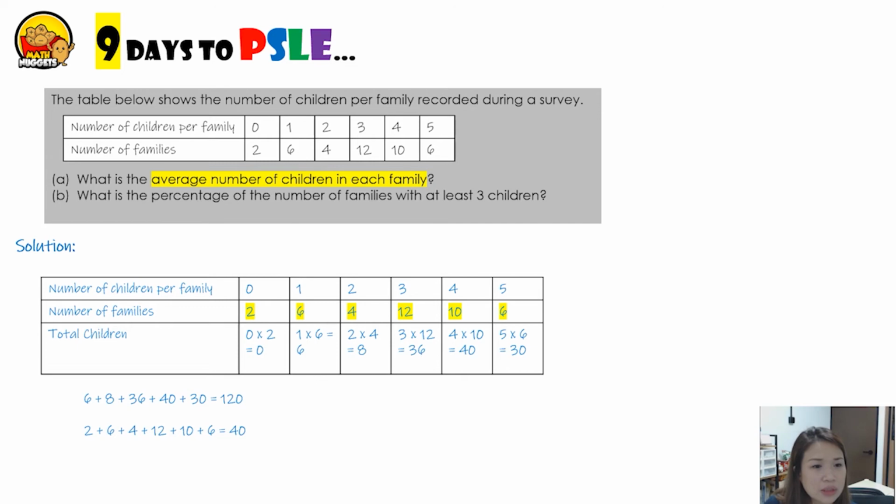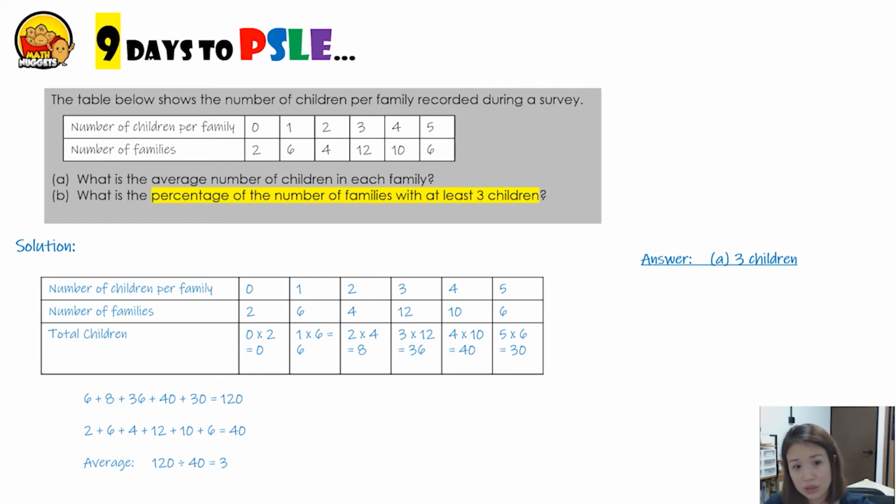So the average number of children would be total 120 divided by 40, the number of families. That gives us 3. Okay, so 3 children on average. So part B. What is the percentage of the number of families with at least 3 children? At least 3 children means those with 3 children, 4 children, and 5 children.